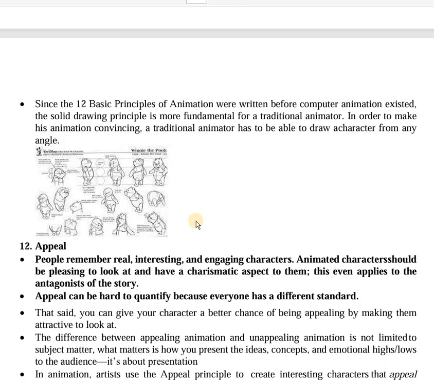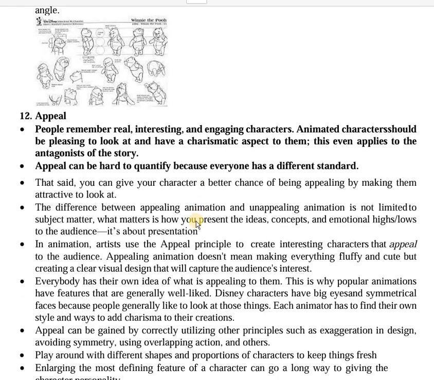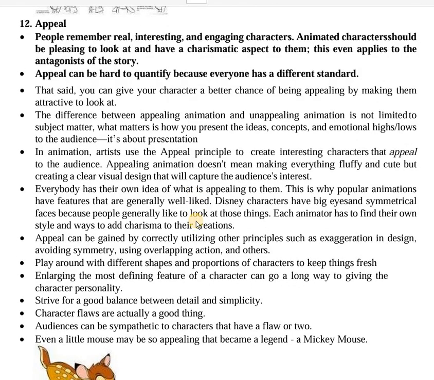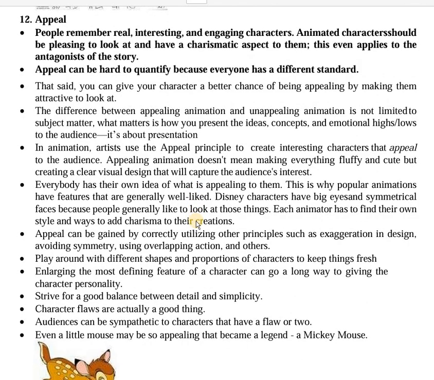Now we slowly come to the last principle that we have, that is appeal. Appeal is basically making the character engaging, interesting, real. They should have some charismatic effect to them. And it even applies to the villains of the story. So it is not that appeal is only for the main hero or the heroine of the story. No, it is also for the villains.